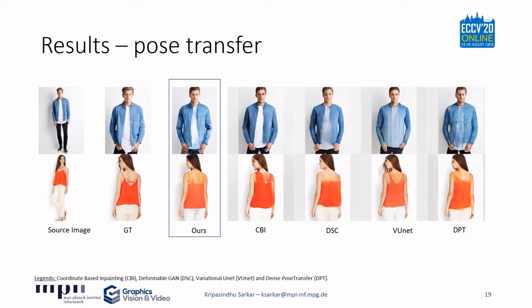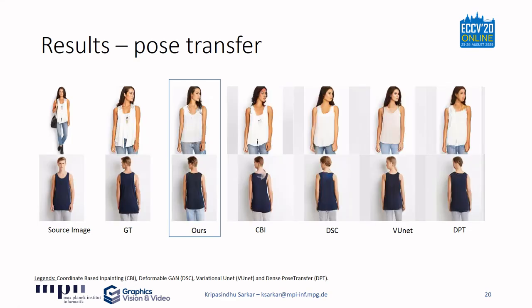For the state-of-the-art methods, we choose coordinate-based inpainting, Deformable GAN, Variational U-Net, and DensePose transfer. It can be easily observed that our results show higher realism and better preserve identity and garment details compared to the other methods. We show some more results here.